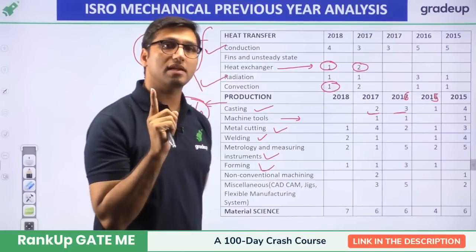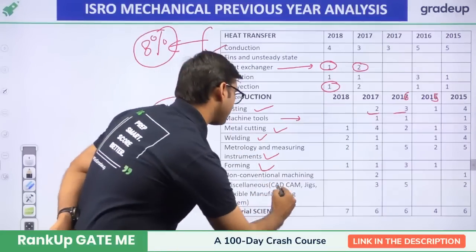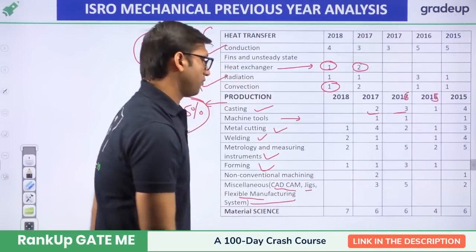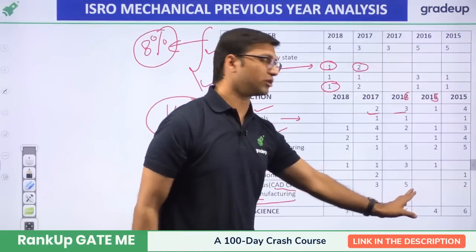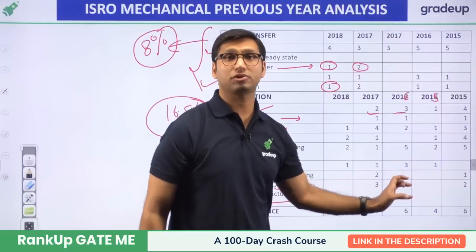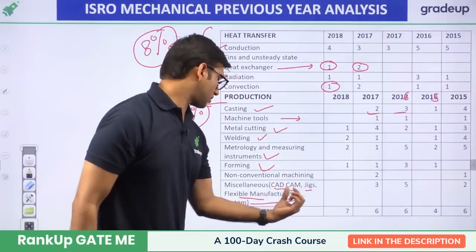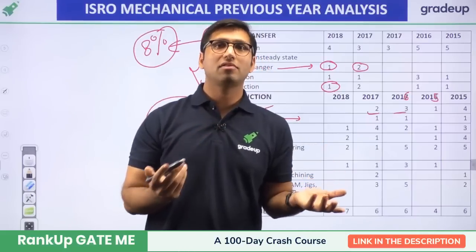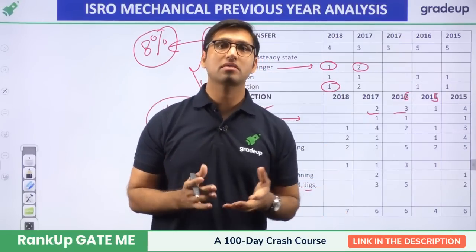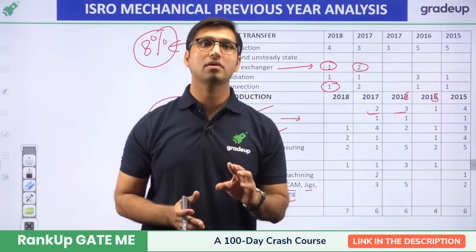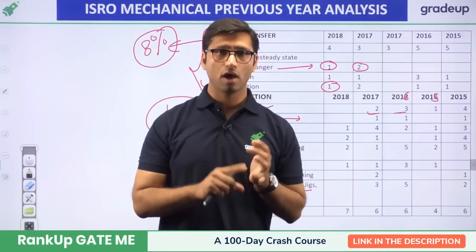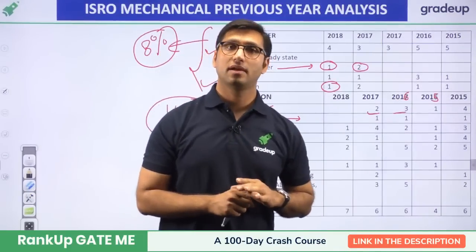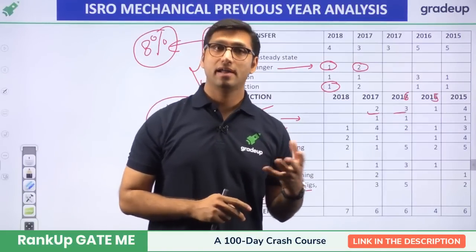Apart from that, there are some miscellaneous topics like CAD/CAM, jigs and fixtures, flexible manufacturing system. From these topics also there are around 3 to 5 questions, minimum 2 or maximum 5. But if we have to gain maximum, you know the maximum weightage is for production. From production, you can focus on casting, welding, forming, and machining. These are important topics that are asked every year in the ISRO exam.